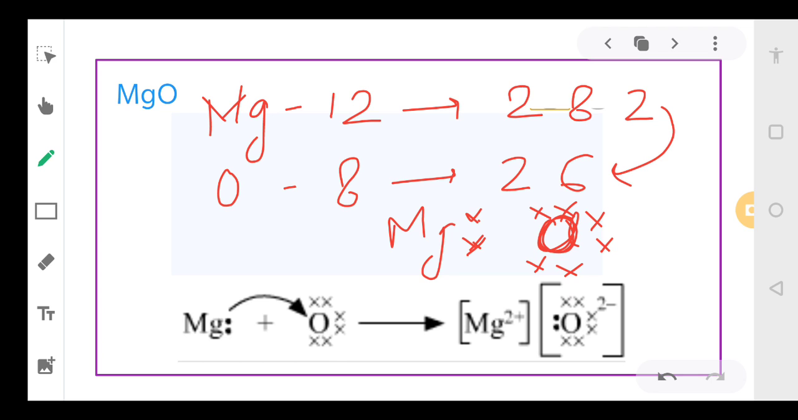So these two electrons will be transferred. Let's use a different color so that we can clearly indicate. These 2 electrons will be transferred onto oxygen, as I am showing in this picture. Now, how many electrons is magnesium giving? 2. So magnesium will become Mg2+. Oxygen is taking 2 electrons, so it will become O2-. Right? So magnesium will form positive ions, oxygen will form negative ions. That is why magnesium oxide is also an ionic compound, where magnesium is giving 2 electrons to oxygen.